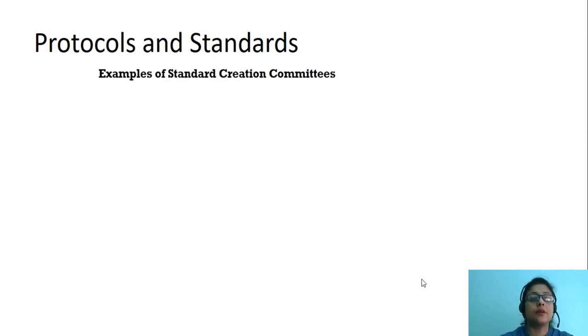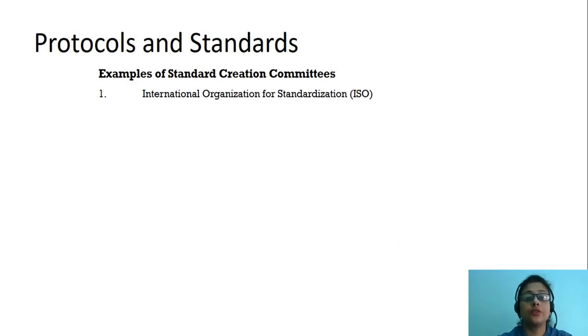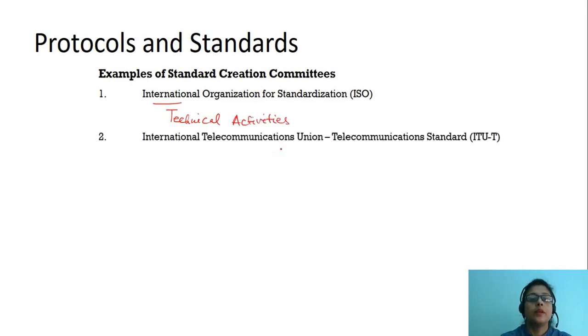Here the examples of standards creation committees: International Organization for Standardization, which is mainly used for international standardization of technical activities. Next we have the International Telecommunication Union Telecommunication Standards, also known as ITU-T.